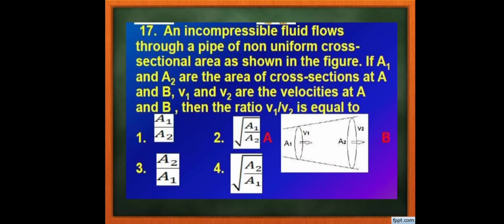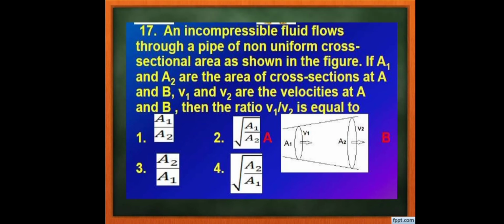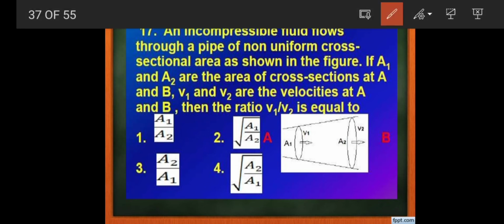Then the 17th question. An incompressible fluid flows through a pipe of non-uniform cross-sectional area as shown in the figure. If A1 and A2 are the areas of cross section at A and B, and V1 and V2 are the velocities at A and B, then the ratio of V1 by V2 is equal to what? The question is very simple and hence the answer is also very simple.